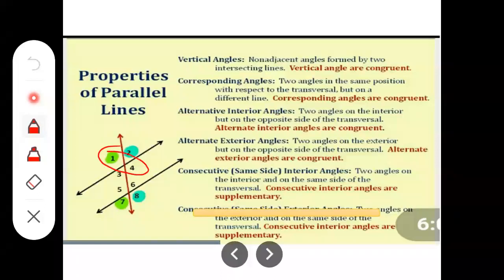This pair is vertically opposite. Being congruent means if angle 1 is 80 degrees, its pair will also be 80 degrees. So vertically opposite angles are congruent.